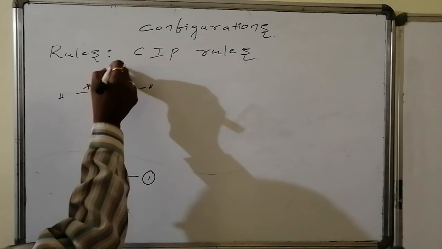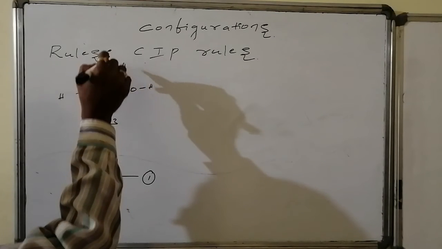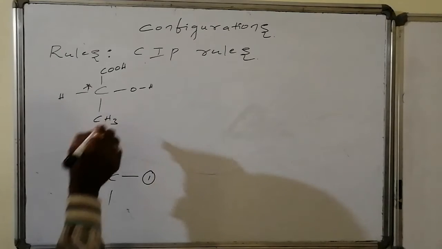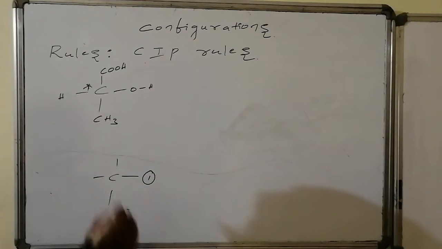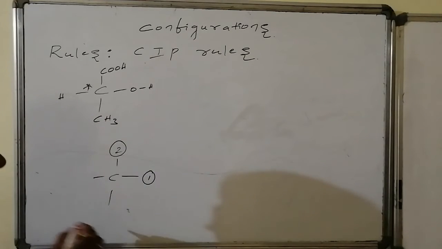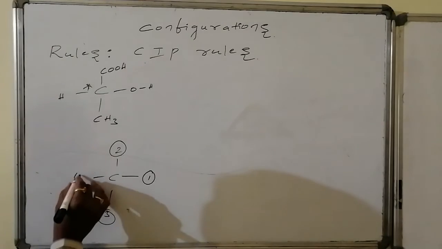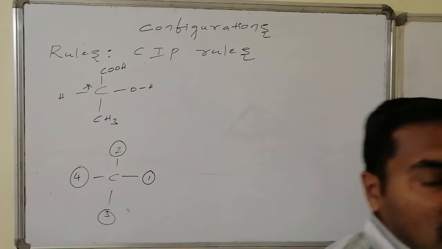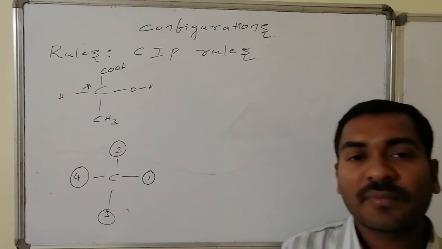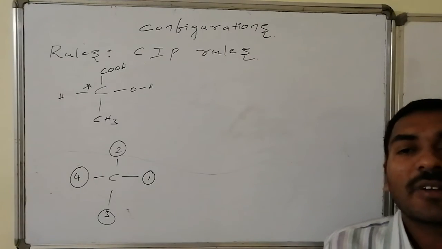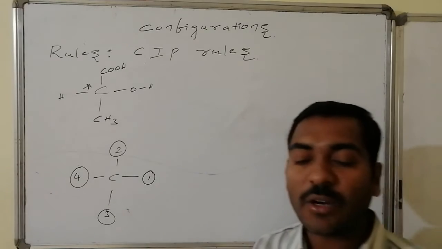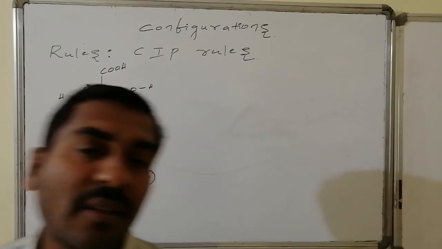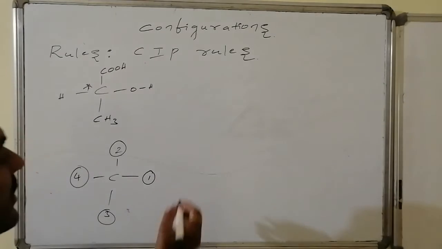So this carbon is connected with the next atom, oxygen, C double bond O. And here it is hydrogen. Hydrogen is having lesser weight, hence the priority will be present. Second priority is for this, third priority as well as fourth priority for this. I know the rule, that I have to keep the fourth priority away from us. That should be adjusted either at the top or at the bottom of the Fischer representation.